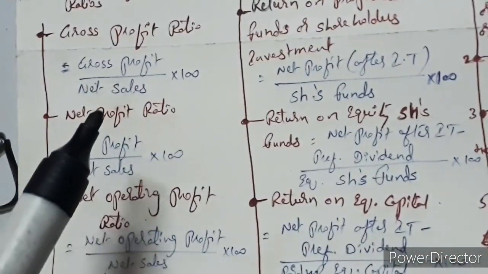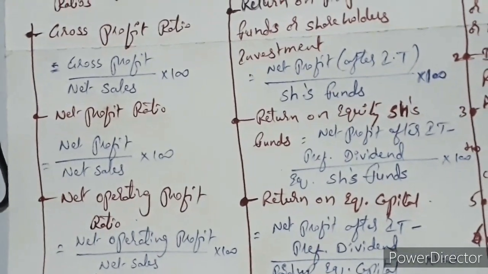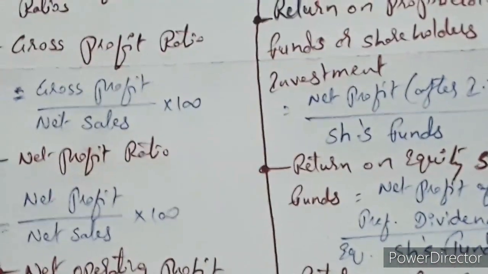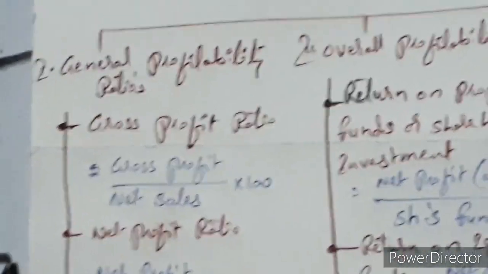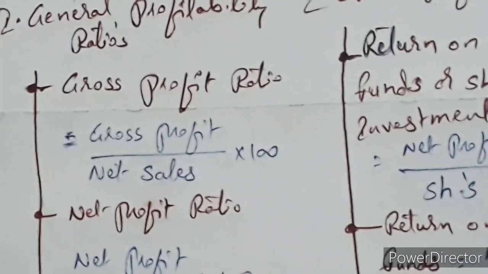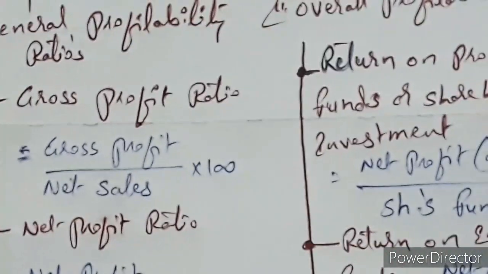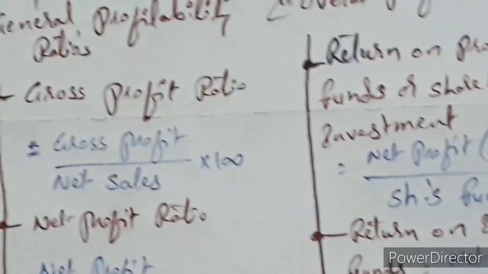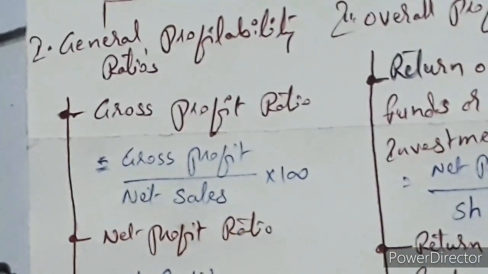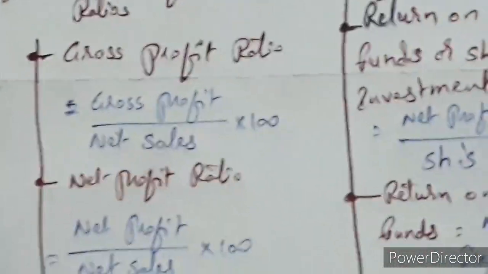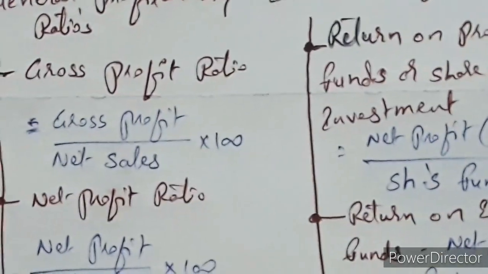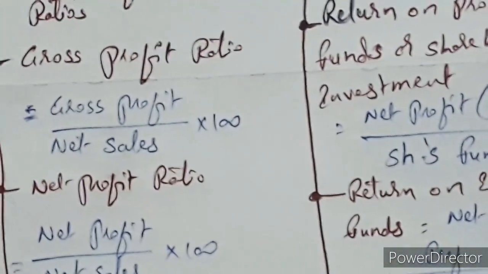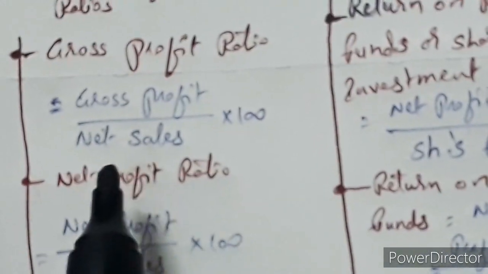Gross profit ratio. Here there is no need to memorize any formulas. By the name itself you can understand what variables will be there and how it can be remembered. Here gross profit ratio, you need to find out. The gross profit will be compared with the net sales.